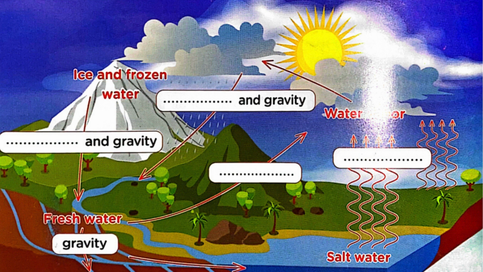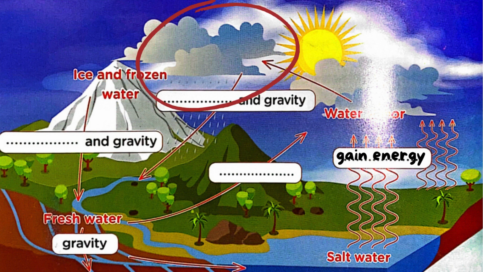If we start from salt water, what happens to it? It becomes water vapor. Yes, it gains energy, so it changes into water vapor. Then we have the second, which I circled in red. Here, water vapor forms clouds. So what happens here? Does the water vapor gain energy or lose energy? Yes, it loses energy. And with the effect of gravity, what happens? Yes, the rain falls onto the Earth's surface.